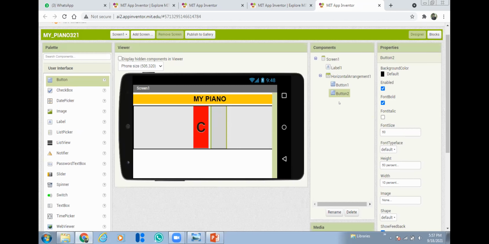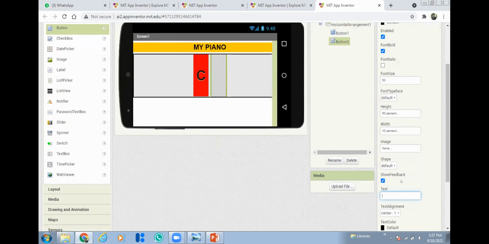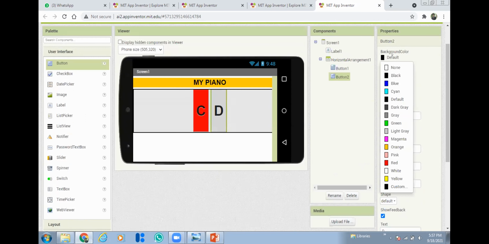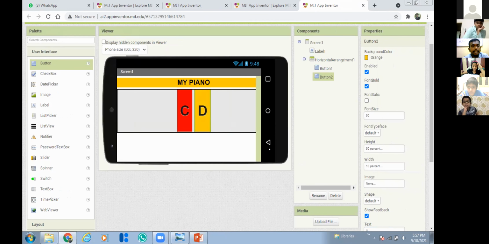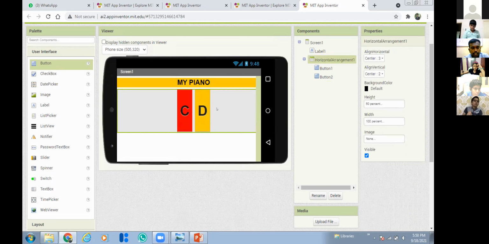So now listen everyone. For the second button, you have to set the same properties as for all the buttons. I'm keeping the font size the same. What is the second button's text? It is capital D, right? So I'm giving capital D, and for the background color, I'm choosing orange. In the same way you have to add all 8 buttons. You can note it down. I am moving quite fast because we are following the same steps.